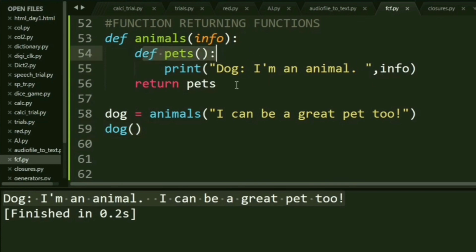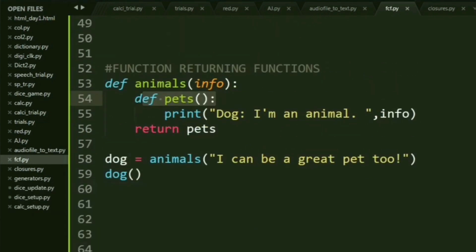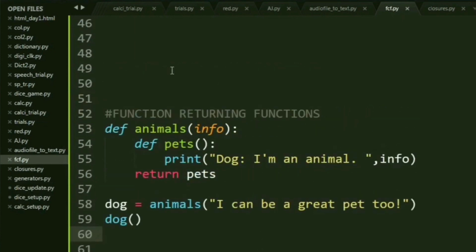All right, that is all about first class functions. And I hope you all understood the entire concept of it. I'll be meeting you all next time with the concept of closures.